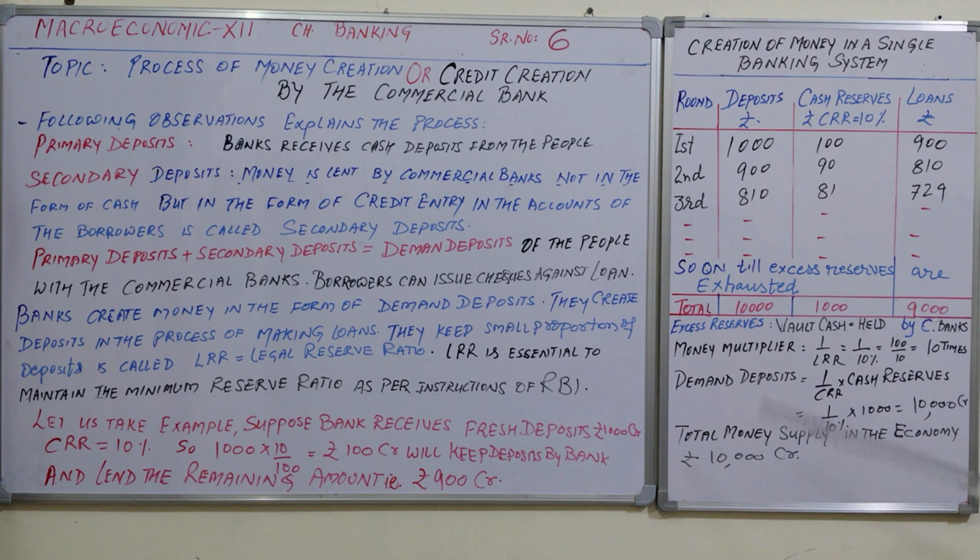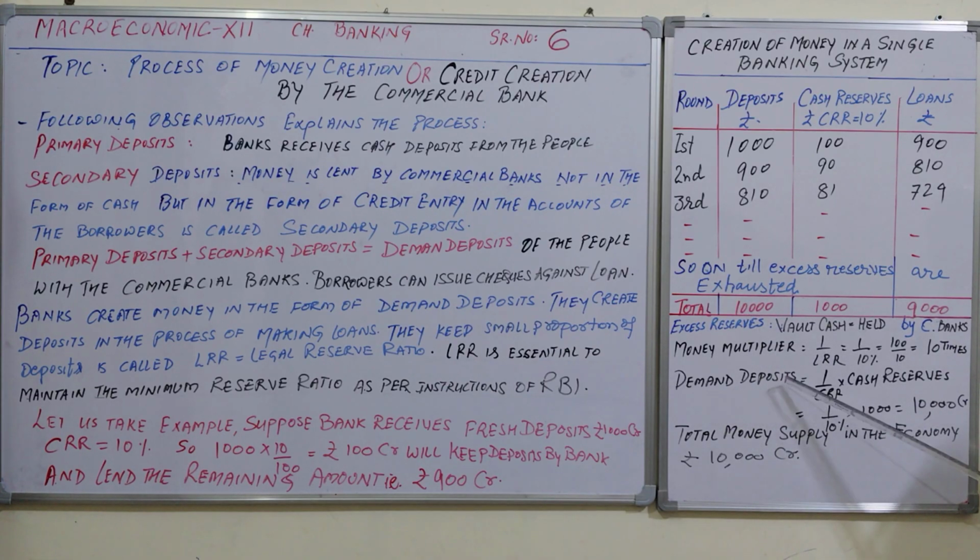We know the formula: money multiplier or credit multiplier is equal to 1 upon LRR or CRR. So 1 upon 10%, that is 10 over 100. It is a double division, so 100 over 10, which is 10 times. The money multiplier is 10 times. We had 1000 crore rupees; 10 times that is 10,000 crore.